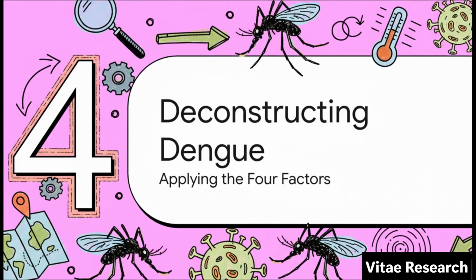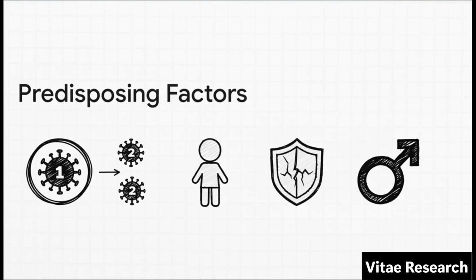Okay, so let's put on our epidemiologist hats and use our 4-factor toolkit to really deconstruct what causes a dengue outbreak to get a foothold in a community. So let's kick it off with the predisposing factors for dengue. And right away, we hit something fascinating that sounds totally backwards. Having a prior infection with one type of dengue actually predisposes you to get a much more severe illness the second time around. How wild is that? Other factors include things like your age, having a weaker immune system, and in some regions, even your gender.